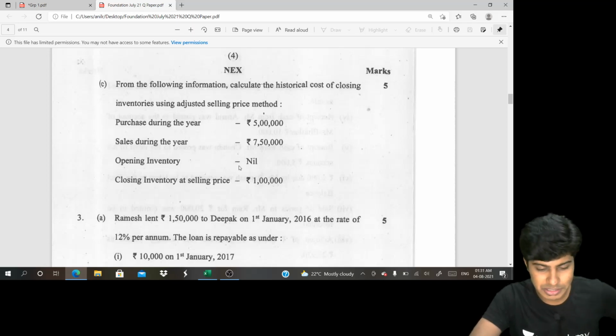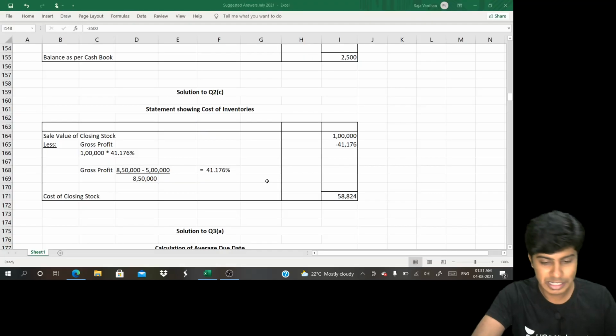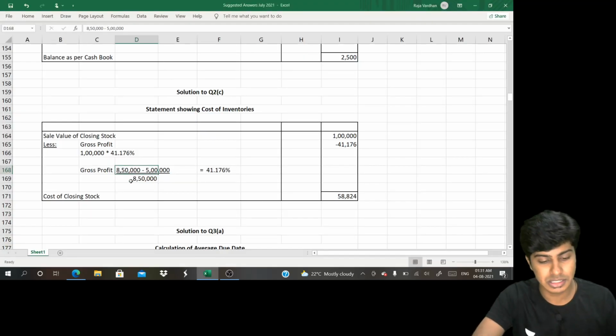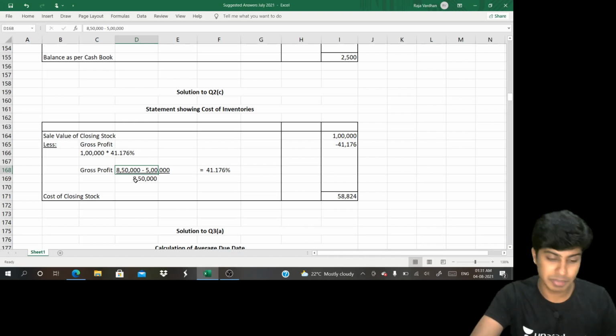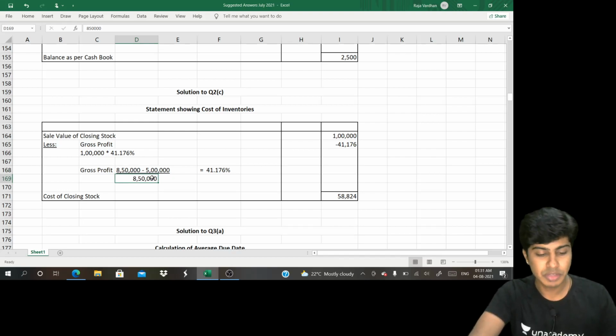Remove that profit margin on this closing stock at selling price. You will end up getting closing stock at cost price. Let me show you the answer. Have a look. So 8 lakh 50 is the total purchases at selling price, and then 5 lakh rupees is the cost price of purchases. Selling price of purchases is 8 lakh 50. So 3 lakh 50 is the profit that you earn if you sell the entire goods at 8 lakh 50.